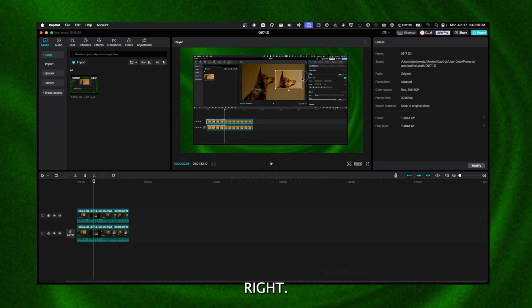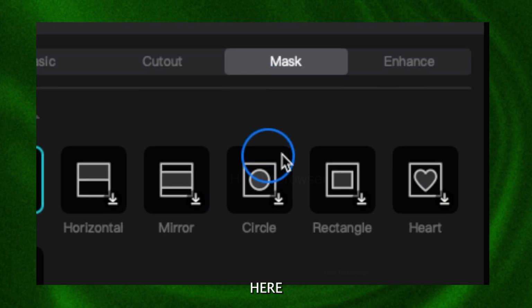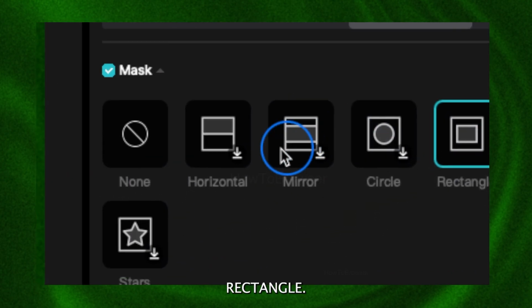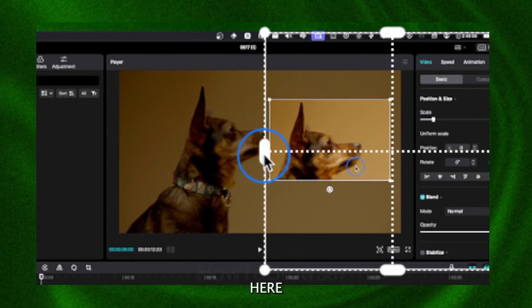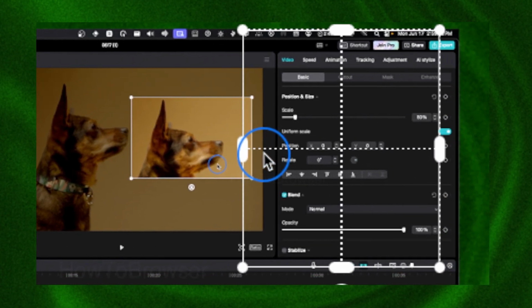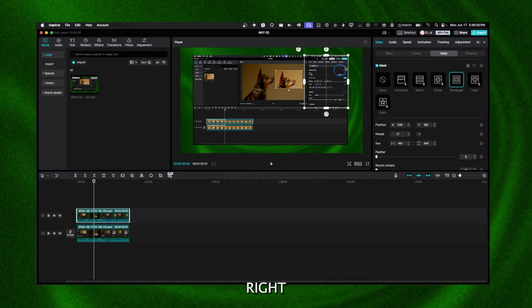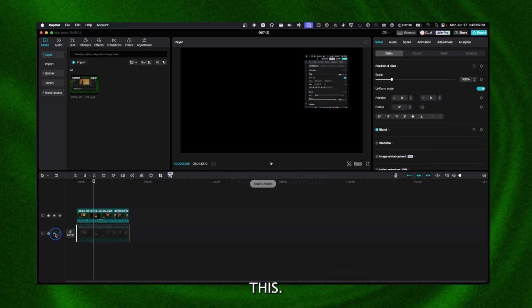this portion, right? So what I'm gonna do, I'm gonna click on this video, and then I'm going to go to mask here, and then here in mask, I'm going to click on rectangle, and I'll position this around here, like so, even more, like this, right? Now I'm going to click on basic, and you don't see anything. That's because we hid this. Actually, we didn't, but if you hide this, you can see that we cropped that portion.